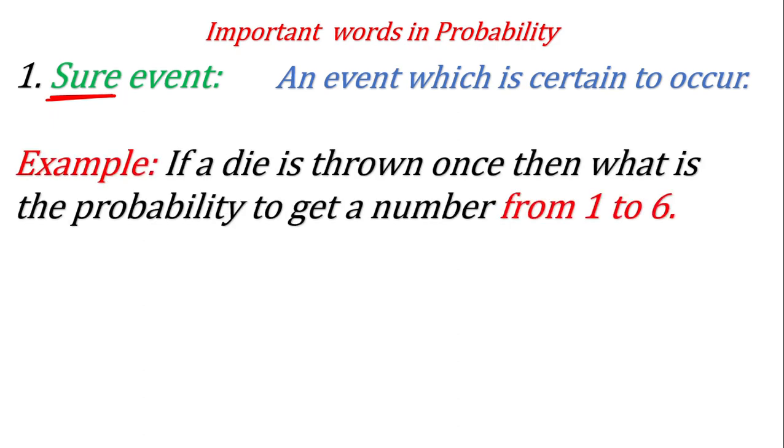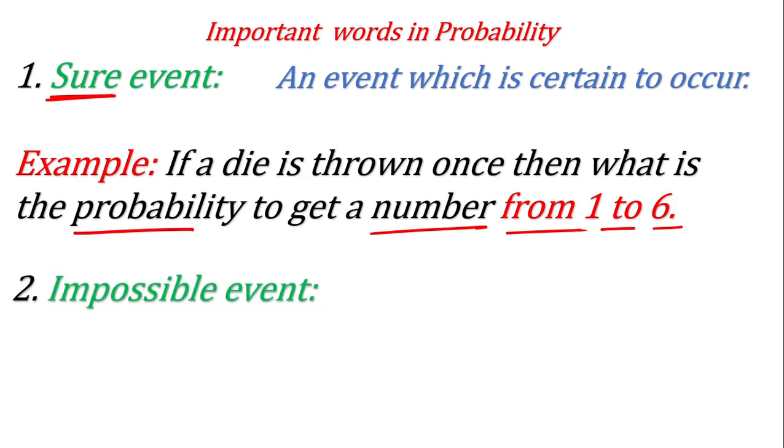For example, if a die is thrown once, then what is the probability to get a number from 1 to 6? If you remember the last video, I told you that if you throw a die, then you will get a number 1, 2, 3, 4, 5 or 6. So any number you will get from 1 to 6. You cannot get a number below 1, or a number more than 6. Yes, so this is certain, and therefore this type of event is called a sure event.